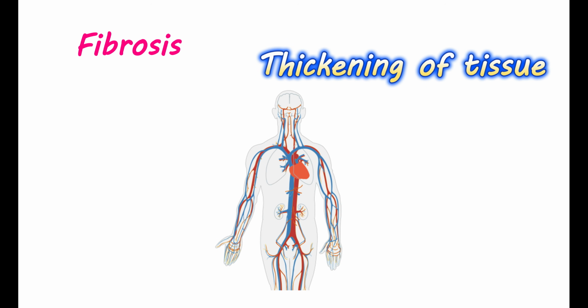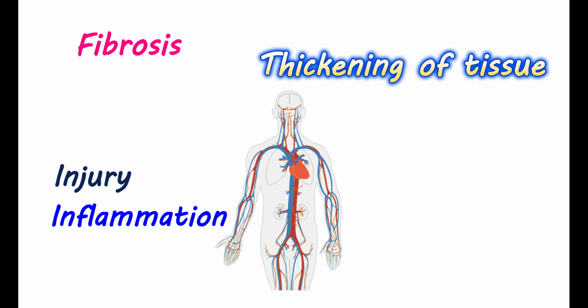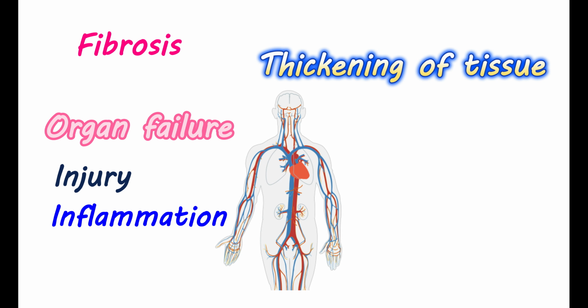Effect on fibrosis. Fibrosis is a condition of thickening of the tissue. A normal functioning tissue is replaced by a fibrous connective tissue that results in loss of function. It occurs due to either injury or inflammation. Fibrosis may lead to reduced functioning of the affected organ. It may also lead to organ failure.